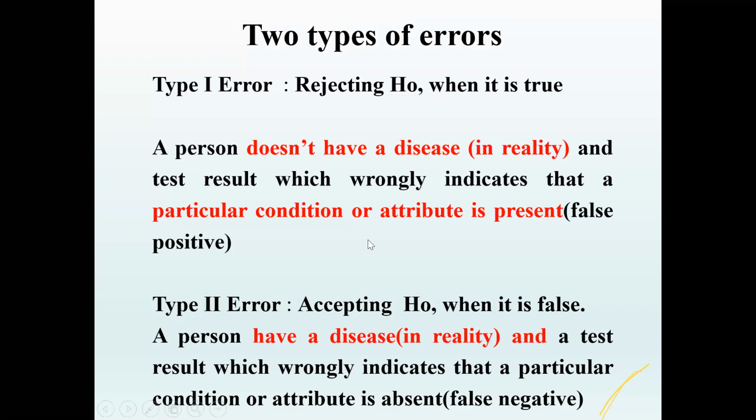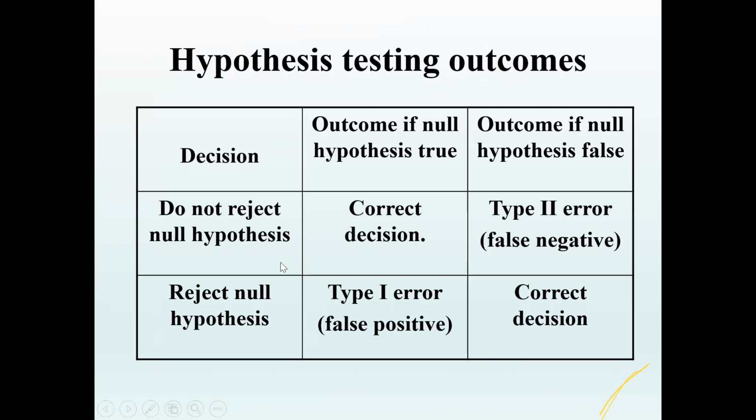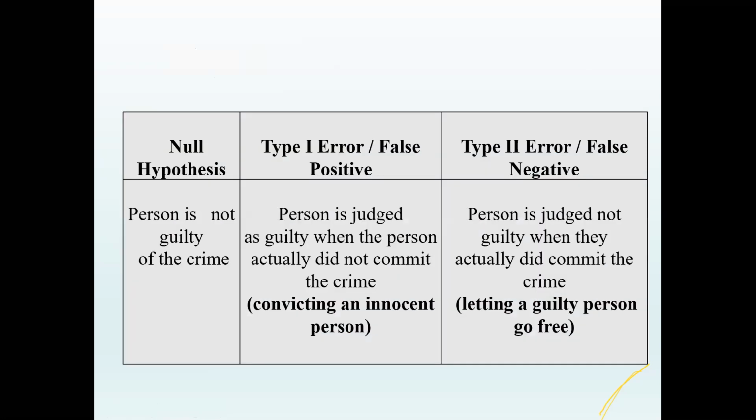In the same way, there is something called type 2 error. Type 2 error means accepting the null hypothesis when it is false. That is, a person has a disease in reality and the test result wrongly indicates that the particular condition or attribute is absent. That is a false negative error. If you write it in this format, when we reject the null hypothesis when it is true, that is called type 1 error, or when you accept the null hypothesis when it is false, that is called type 2 error, or beta error.